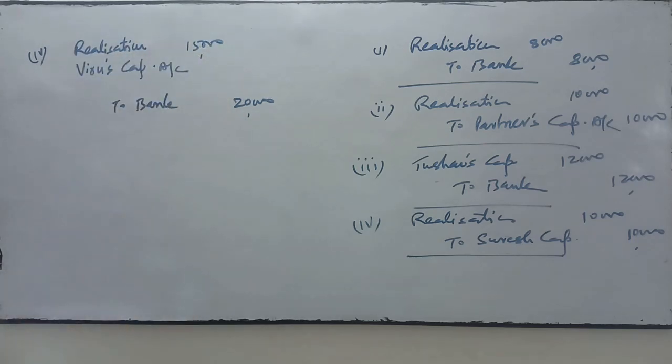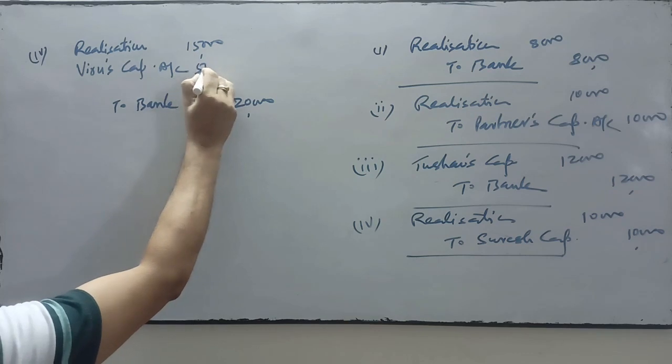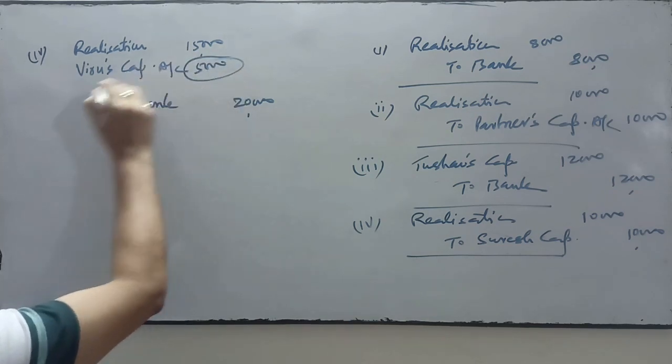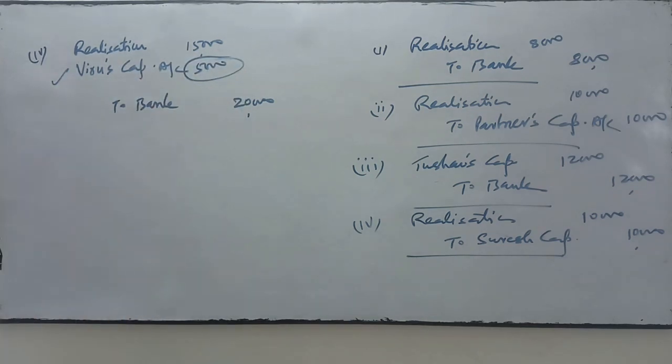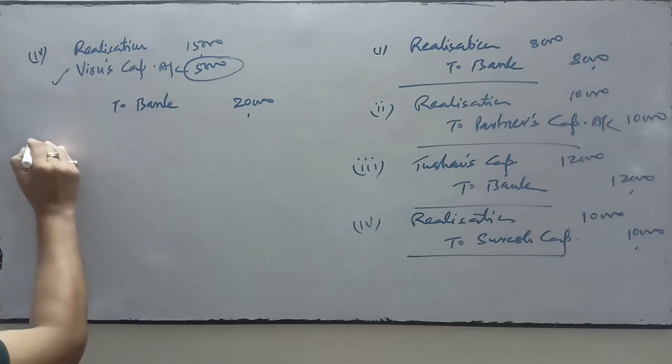Realization account debit 15,000, which was paid as remuneration, and for the difference amount, 5,000 will be transferred to Viru's capital account.